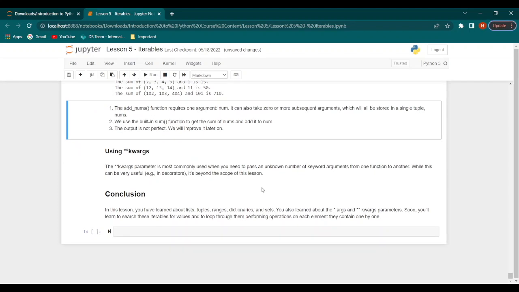Alright, so that's it for iterables. In this lesson, we've learned about lists, tuples, ranges, dictionaries, and sets, and we've also learned about the arguments and keyword arguments parameters. Very soon, we'll learn how to search these iterables for values and how to loop through them, performing operations on each element that is contained within these iterables.